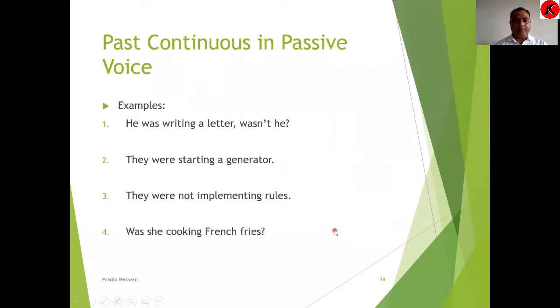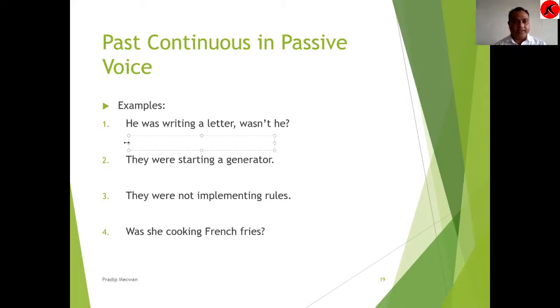Let us have a few examples related to past continuous in active and passive voice both. So I have active sentences written here, and we are going to solve these examples in passive voice. He was writing a letter, wasn't he? First, we have a question tag. As we know, we will think about the question tag in the end. What we shall do in the beginning is change this sentence up to a letter. He was writing a letter.